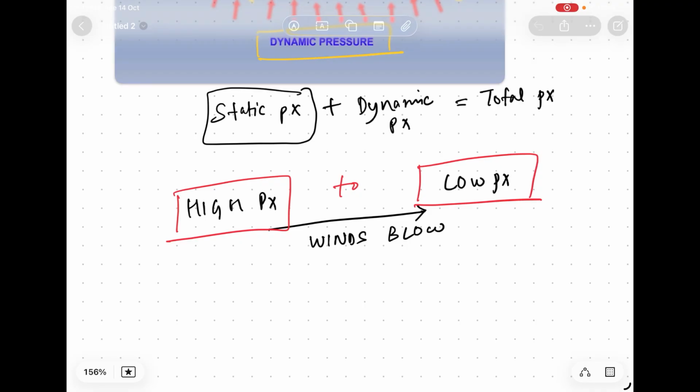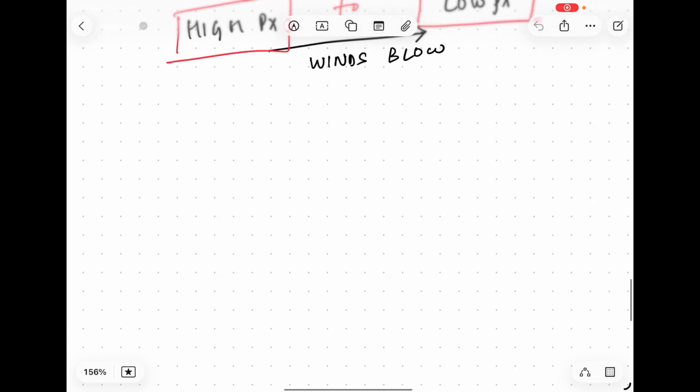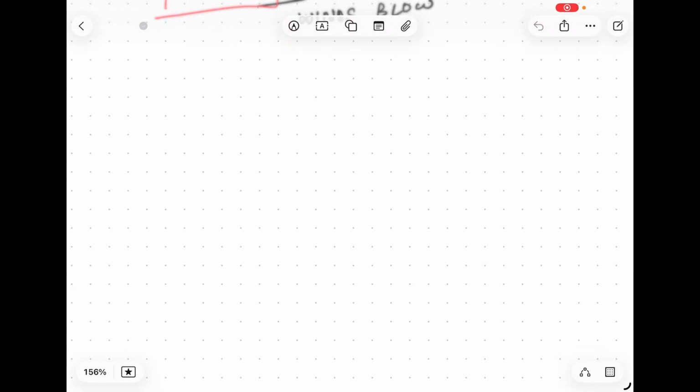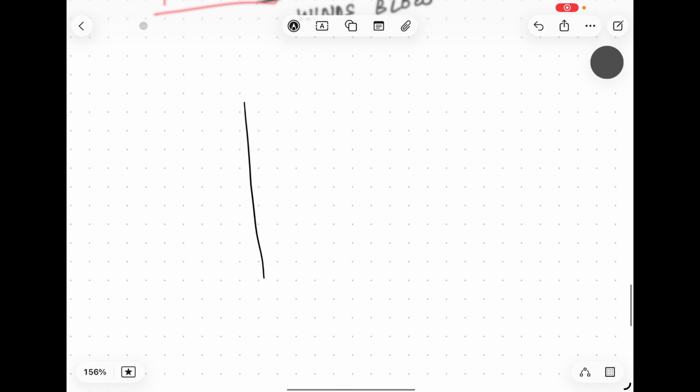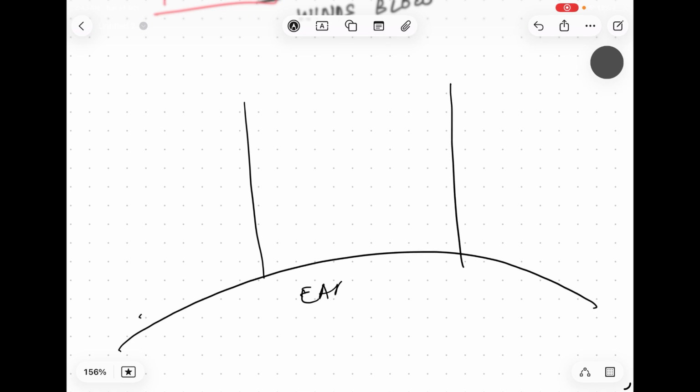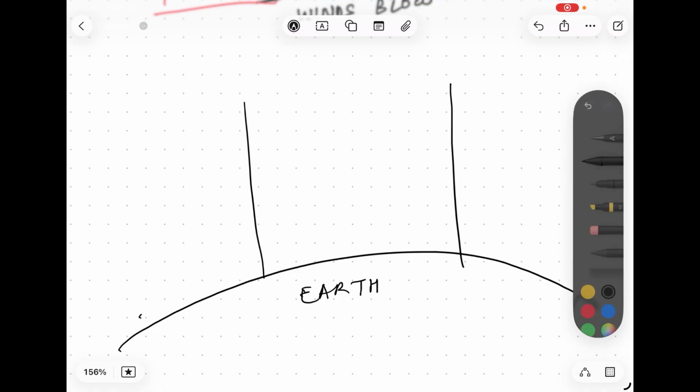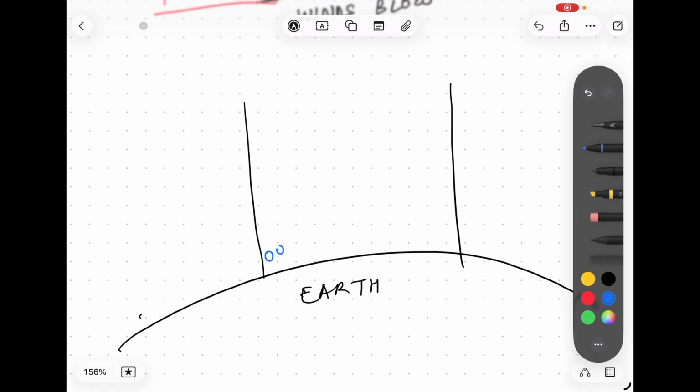Also, the composition of air exerting the atmospheric pressure is not the same. Molecules are higher in number near the surface of the earth due to gravity as compared to higher altitudes. For example, if I consider this area above the earth's surface, due to the gravitational force, the molecules of the air would be closer and more numerous.